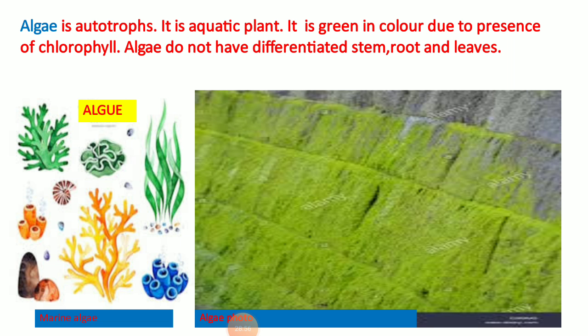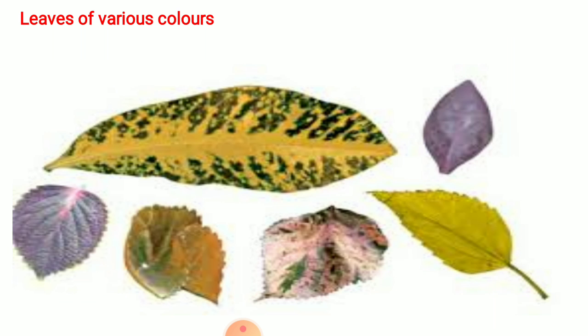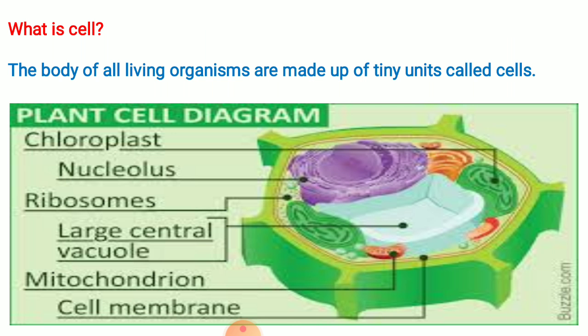Then we will talk about algae, which are autotrophs. Green color, chlorophyll present, no stem, no root, no leaf. The cell is a structural unit of all living organisms. All living organisms are made up of cells.